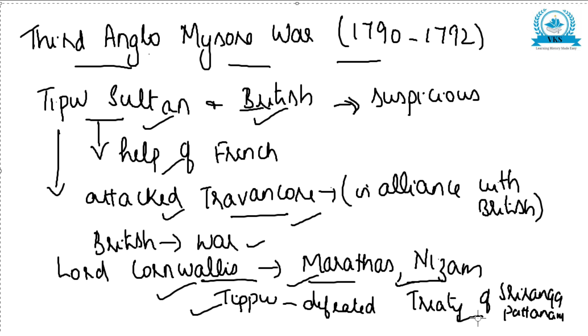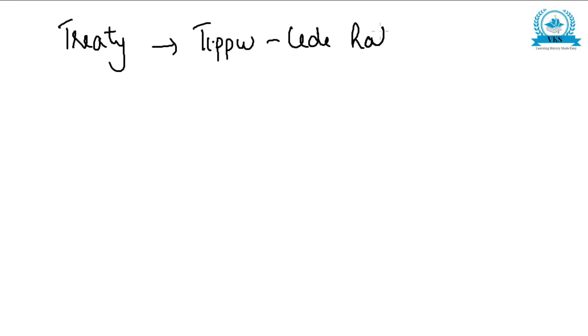Now, according to the Treaty of Srirangapattanam, what all did Tipu have to do?